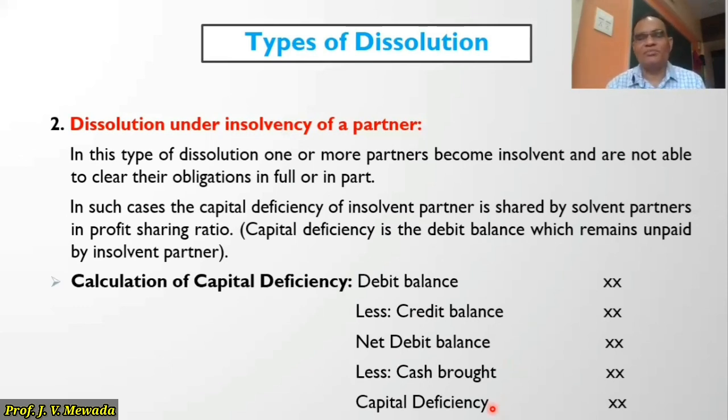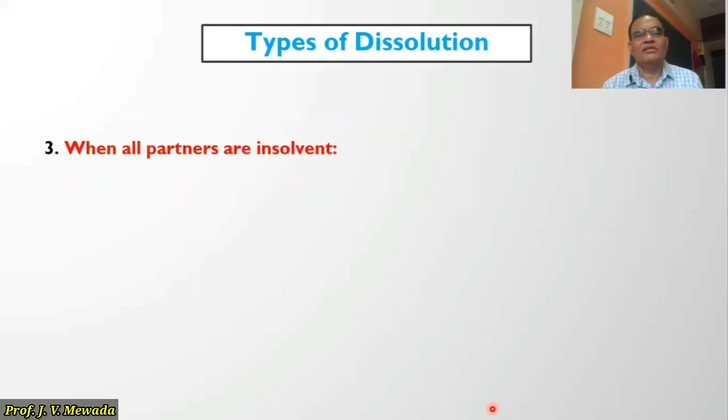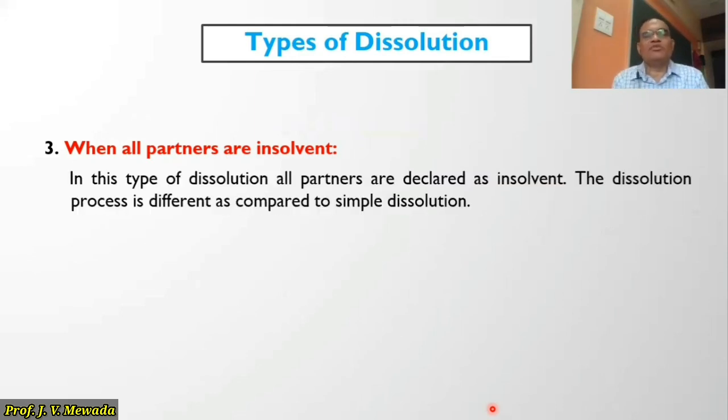So we are going to see problems on simple dissolution. We are going to see problems on dissolution under insolvency of partner. And we are going to see the third type of dissolution when all partners are insolvent. So here the procedure is a little bit different for solving the problem. In this type of dissolution, all partners are declared as insolvent and the dissolution process is different as compared to simple dissolution because we are not able to make payment to outside liabilities in full. And that is why we have to follow some different type of procedure. So these are the three types of dissolution.